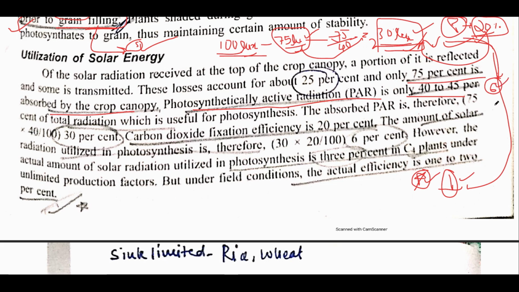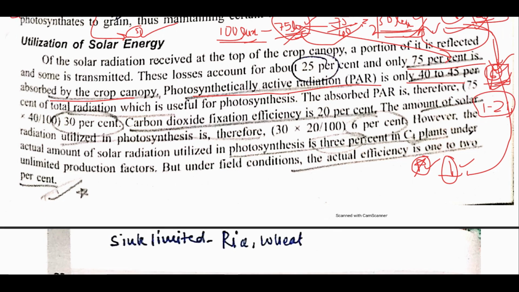So when resources are unlimited, plants utilize just 6 lux of solar radiation for fixing carbon dioxide, while actually absorbing 75 lux. So this much energy is lost, and this is the condition when resources are unlimited. Under practical situations, it is only about 1 to 2%. The same is mentioned over here.